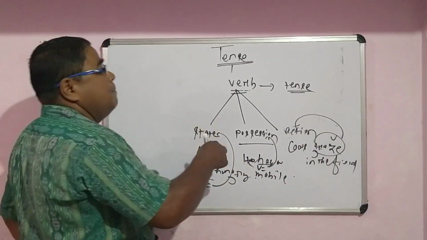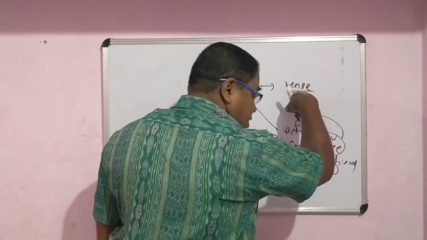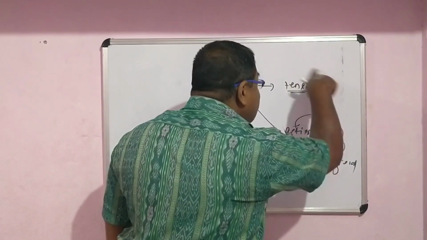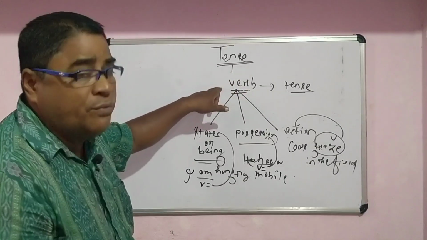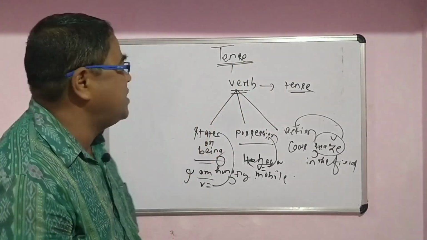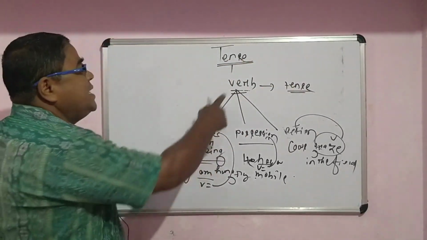So always remember, before we discuss the use of tense, the forms of tense, the various linguistic aspects of the tense, it is compulsory for you to know about the verb, as verb refers to tense, verb creates tense, verb produces tense. So what is this verb?